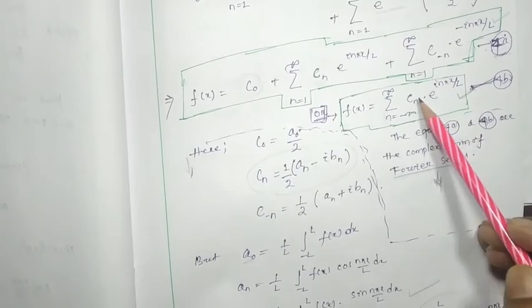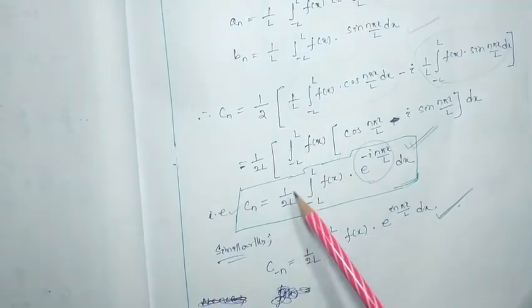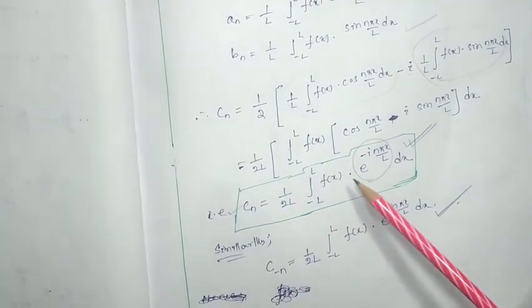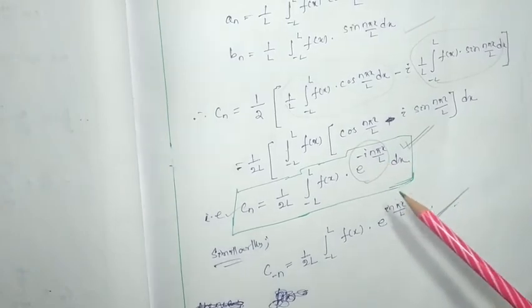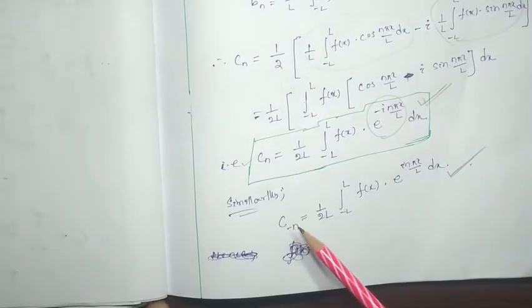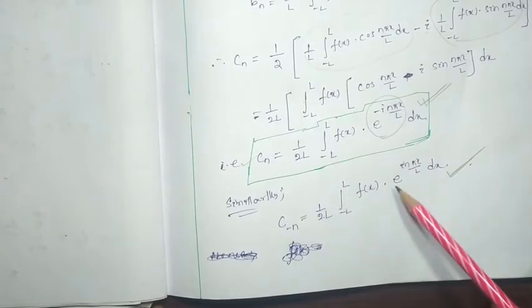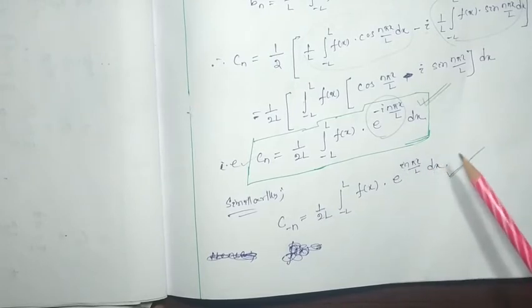The corresponding Cn will be nothing but 1 by 2L integral from minus L to L f(x) e to the power minus i n pi x by L dx, and C minus n will be equal to 1 by 2L integral from minus L to L f(x) e to the power i n pi x by L dx.